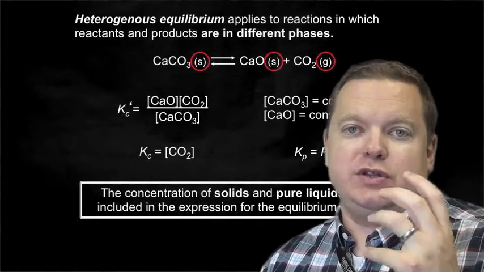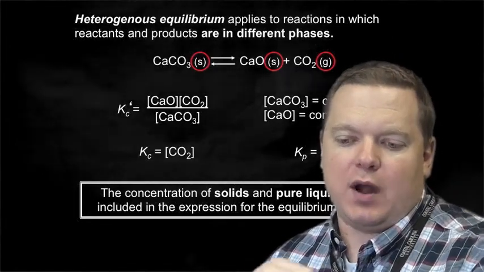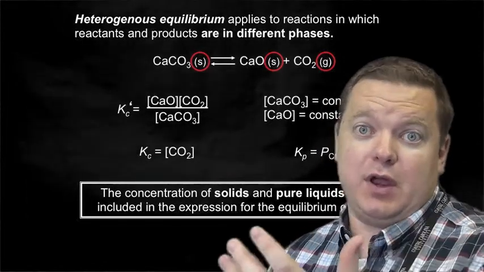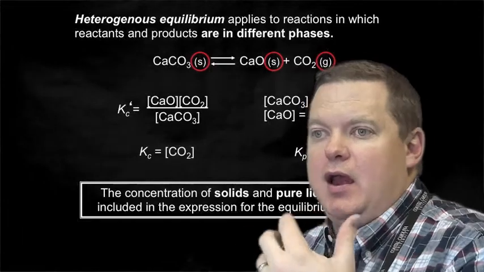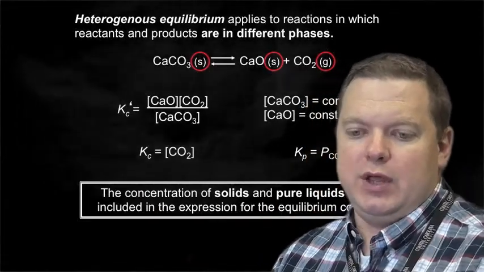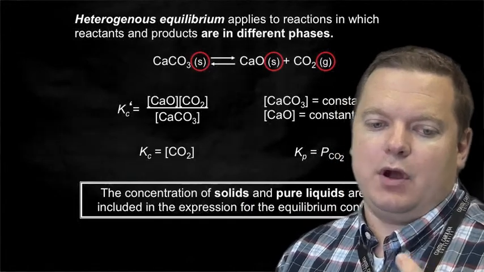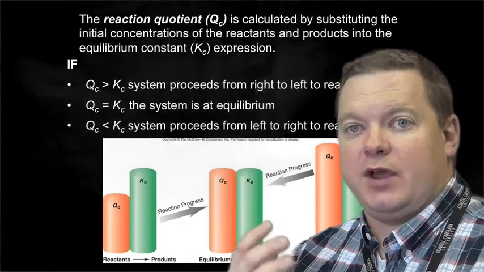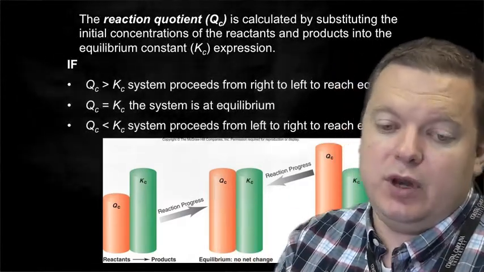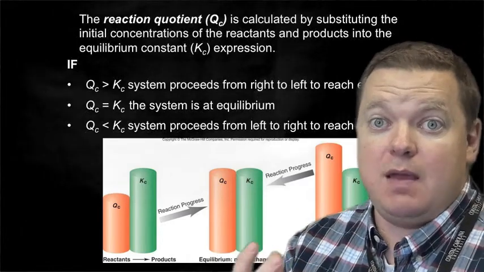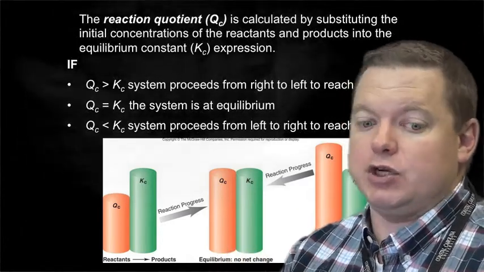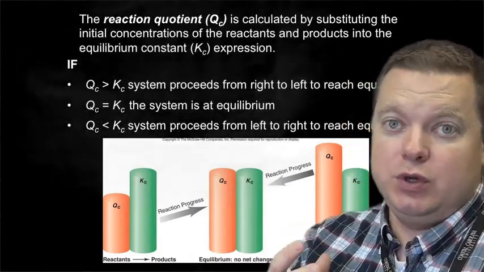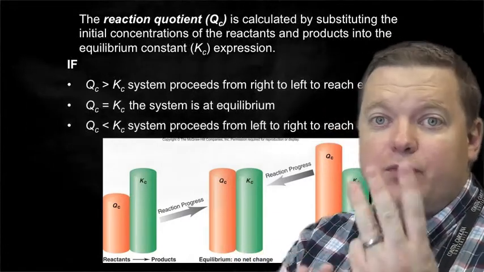So this equilibrium expression, this capital K, gives us an idea of where equilibrium lies. We can always look at where we are in a reaction. If we know the concentrations we have currently, we can get an idea of where we are in relationship to equilibrium by solving what we call the reaction quotient, which is Q. It's calculated by taking the concentrations that we know and substituting them into the equilibrium expression. So it has the same form as the equilibrium expression. We're just not sure we're at equilibrium. So if we do this calculation with Qc, or Q, we have one of three things that can occur.